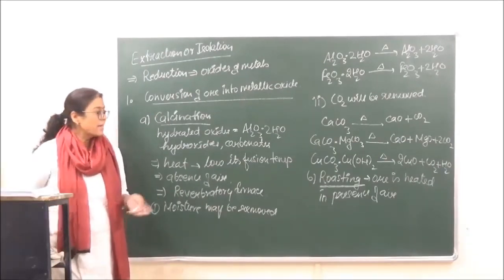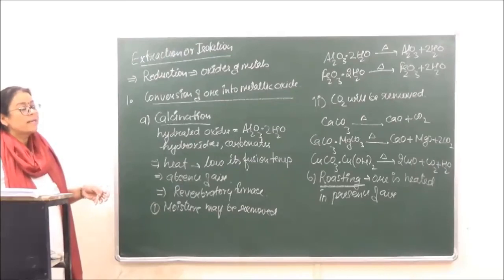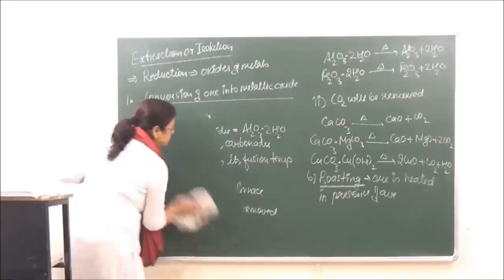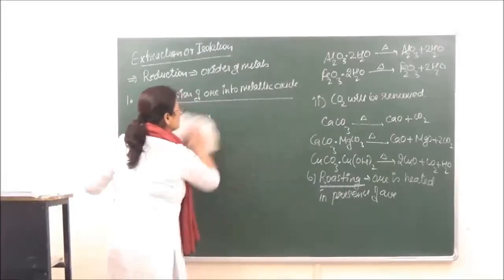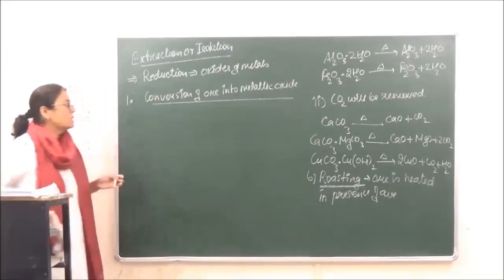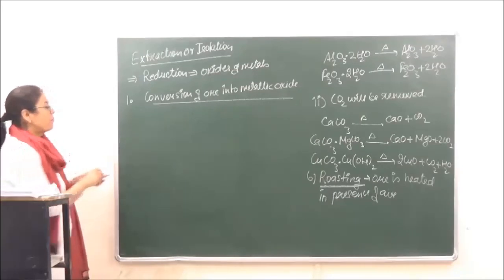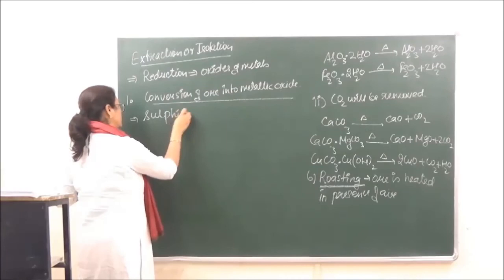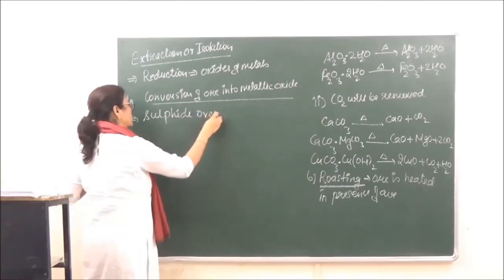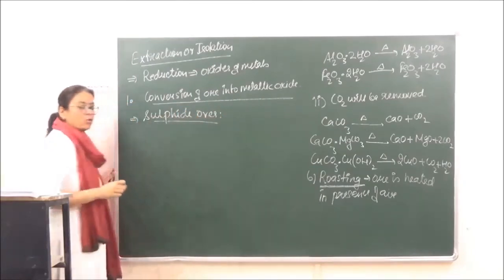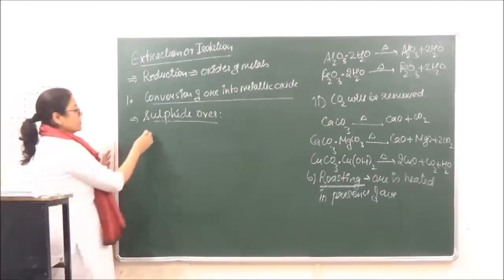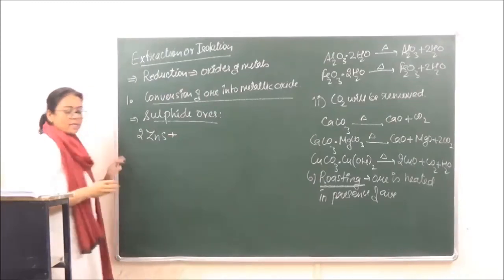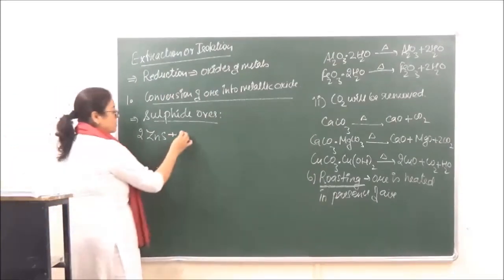Okay? Now when we are doing roasting, this is generally done for sulfide ores. Okay? So sulfide ores, for example we have ZnS. We are heating this in presence of air.